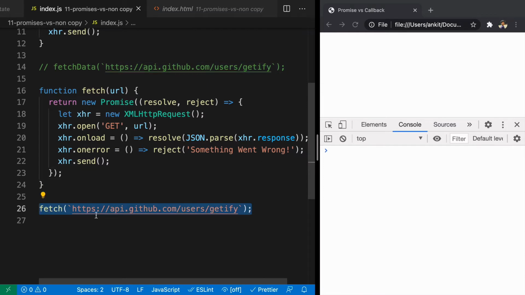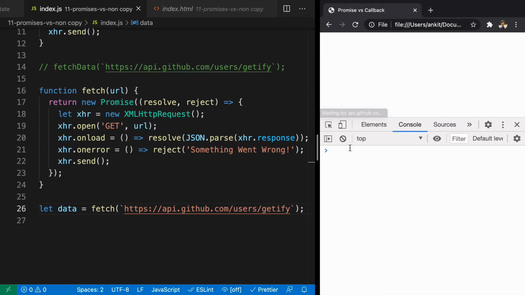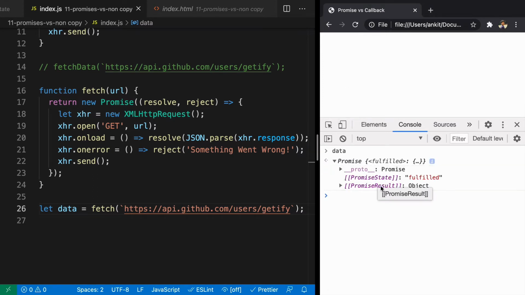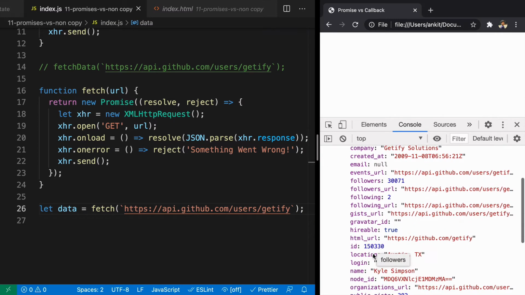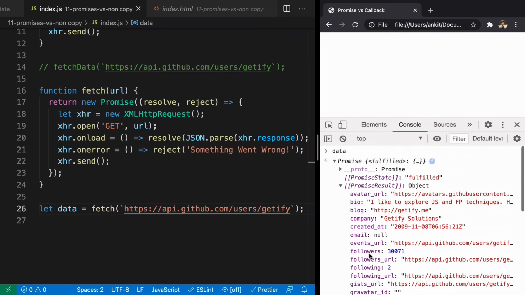What we want to do, because this fetch function is returning a promise, is store it into a variable called data. Now let's refresh it. So here when you look at data, you'll see that this is a promise and it is already fulfilled. And what is the data it is fulfilled with? It is fulfilled with xhr.response.